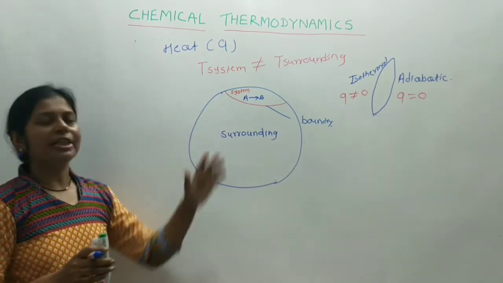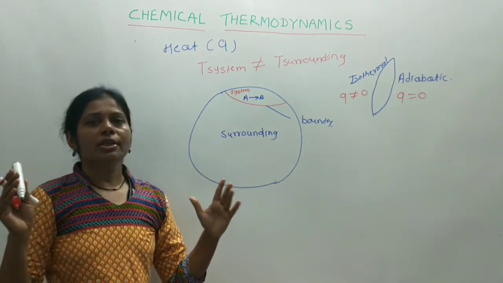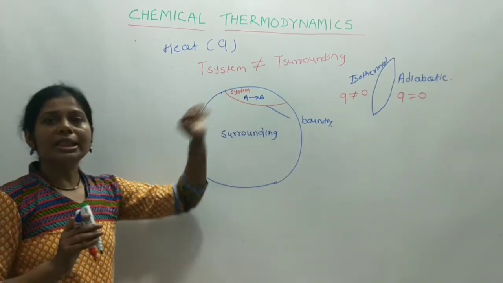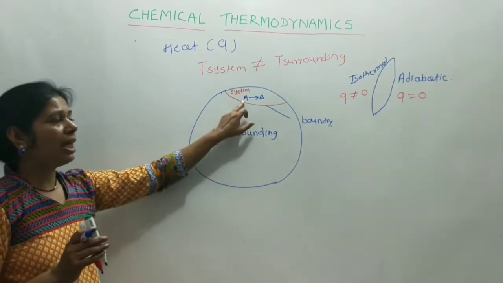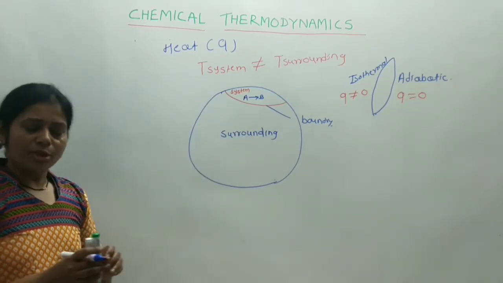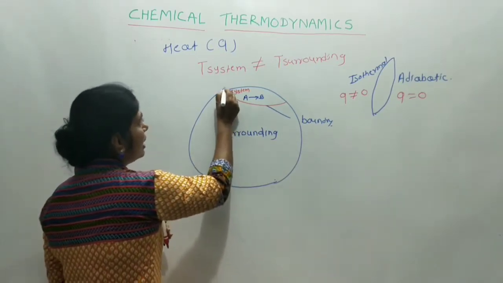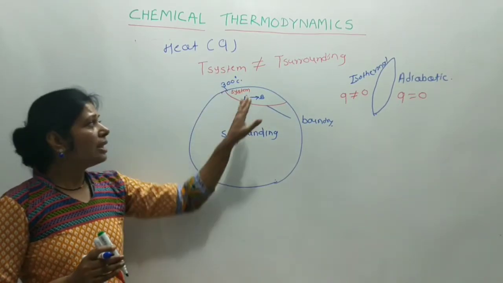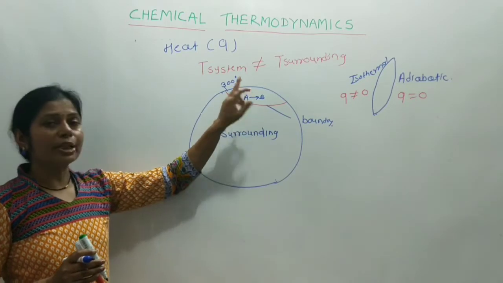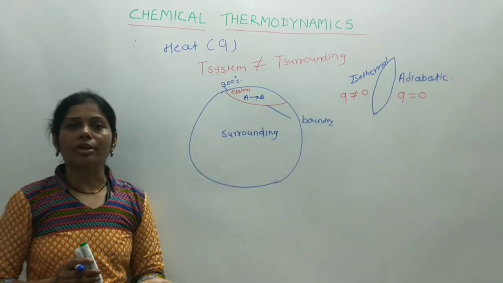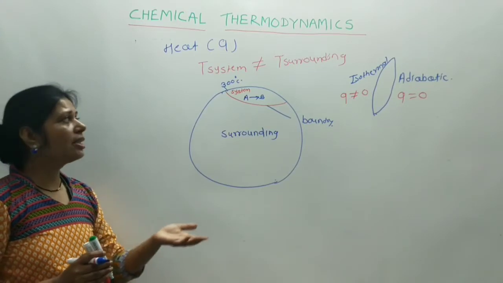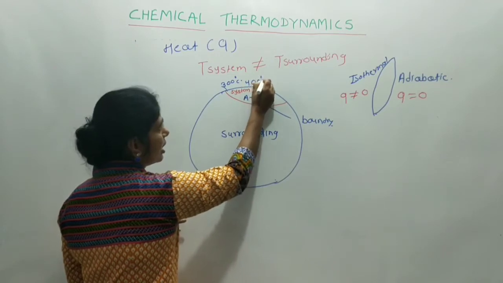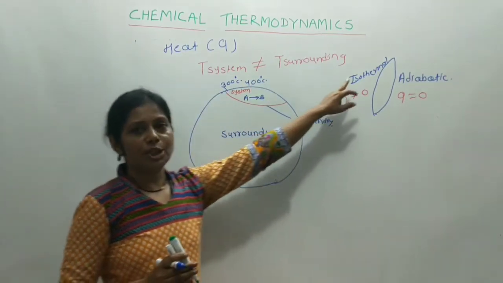Now that reaction is carried out, suppose in a closed room, that is, all doors and windows are closed. Now when this reaction is carried out, suppose this reaction is an exothermic reaction. Now the initial room temperature is suppose 300 degrees Celsius. Now when the reaction is carried out, and this is exothermic reaction, that is, heat is evolved, and when heat is evolved, it increases the room temperature. Suppose it becomes about 400 degrees Celsius, but the process is isothermal process.